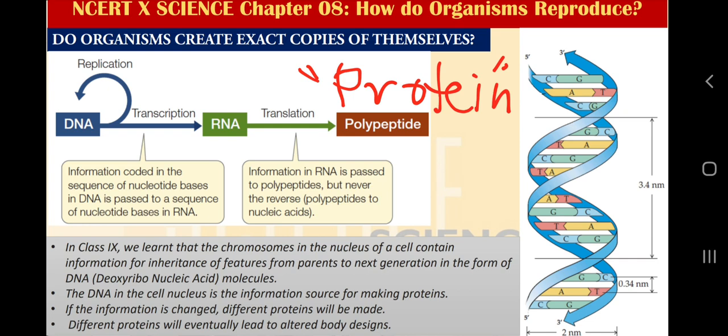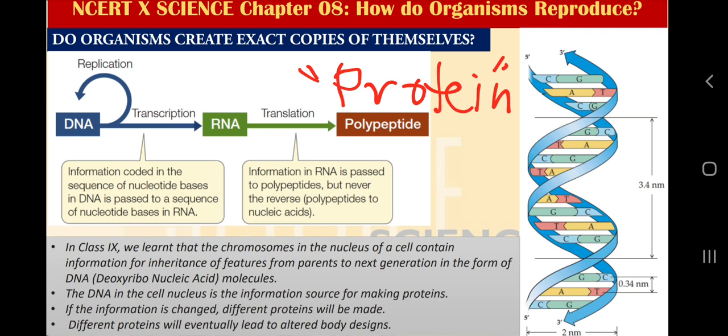What I want to convey to you here is the function of DNA. Here I have taken the text as it is from NCERT, which says: in class 9th we learnt that the chromosomes in the nucleus of a cell contain information for inheritance of features from parents to the next generation in the form of DNA, deoxyribonucleic acid molecules.